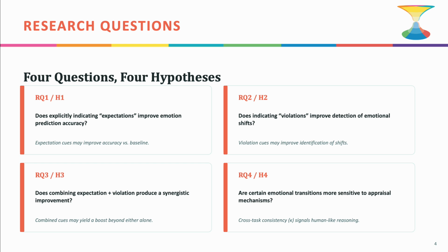Question 2: does indicating violations improve detection of emotional shifts? Question 3: does combining expectation and violation give a synergistic boost beyond either alone? And the last question: are certain emotional transitions more sensitive to these appraisal mechanisms than others? Each comes with a corresponding hypothesis, which I'll come back to in the results.